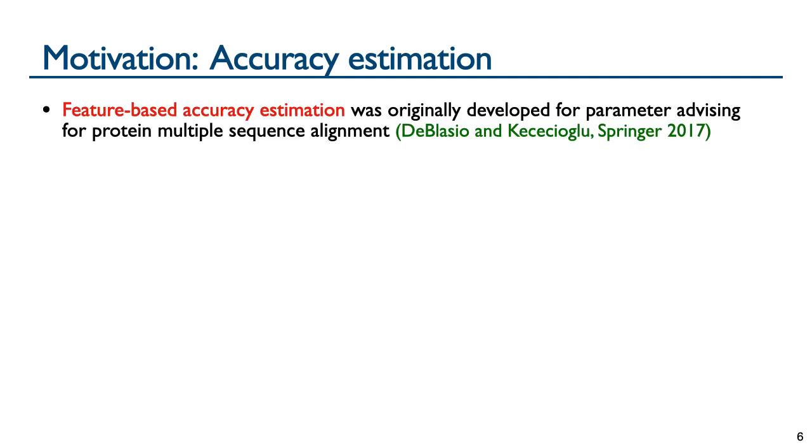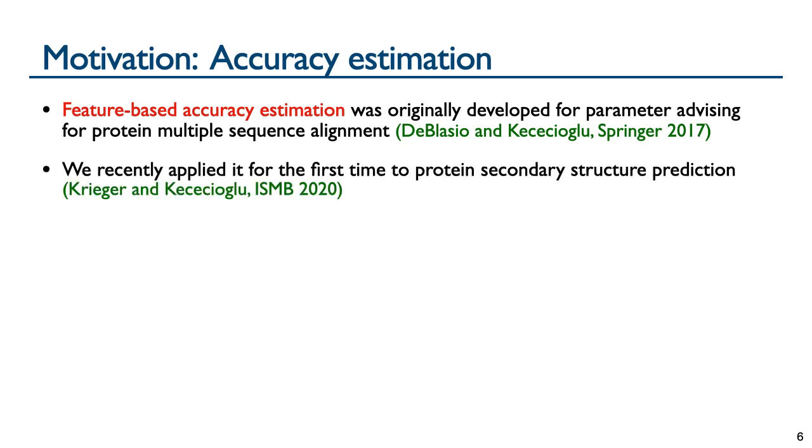For combining predictions in our work, we use the technique of feature-based accuracy estimation, which was originally developed by de Blasio and Ssylla for parameter advising for protein multiple sequence alignment. We recently applied this technique for the first time to protein secondary structure prediction at ISMB 2020.